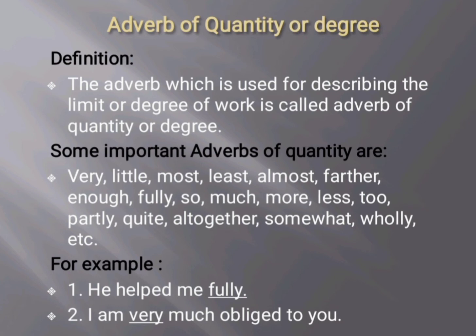For example, he helped me fully. The underlined word fully is an example of adverb of quantity or degree. In the second sentence, I am very much obliged to you. The underlined word very is an example of adverb of quantity or degree.